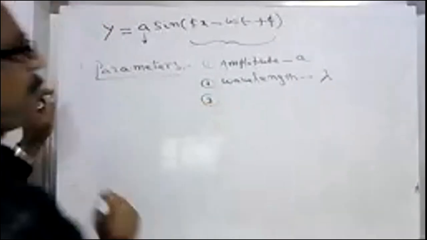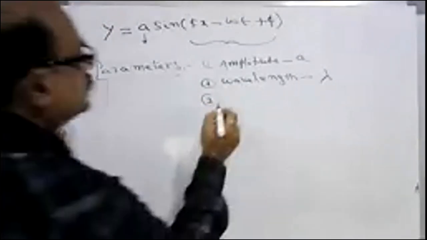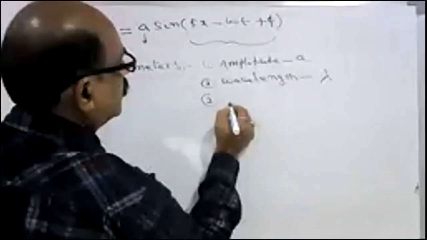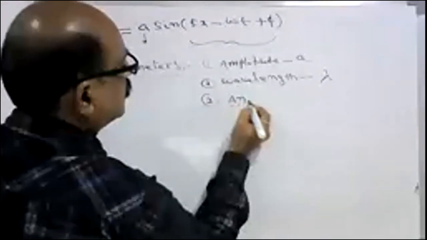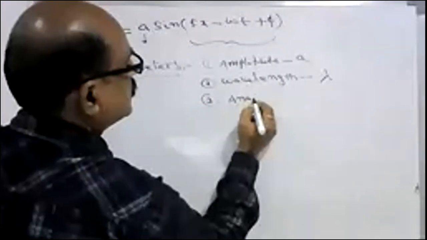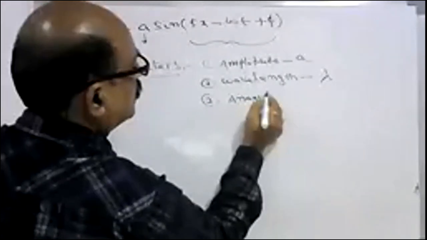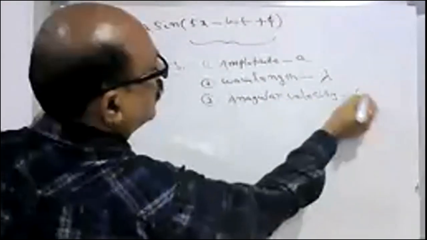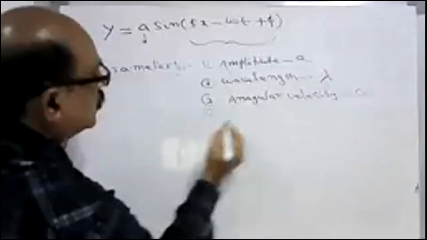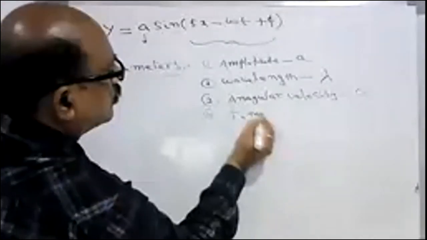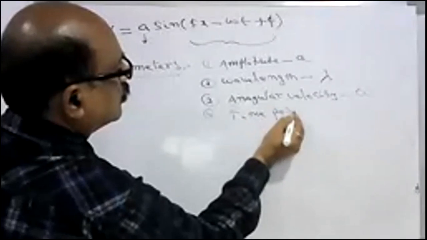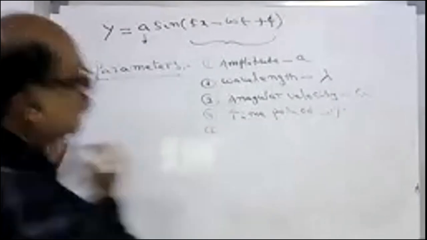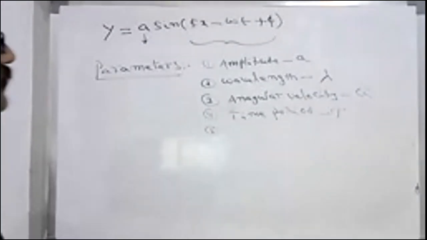Third one, phase. Then angular velocity or angular frequency, omega. Time period, periodicity, T. And now there is another parameter, frequency.